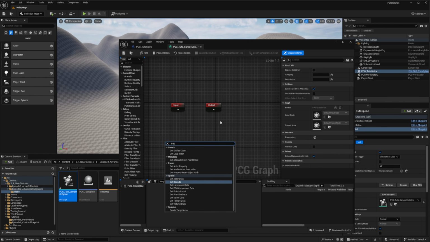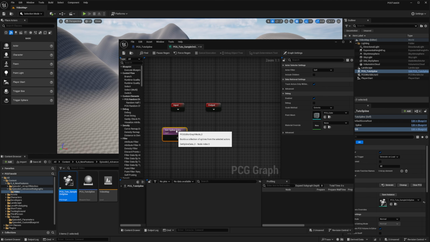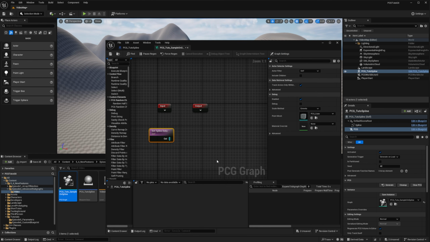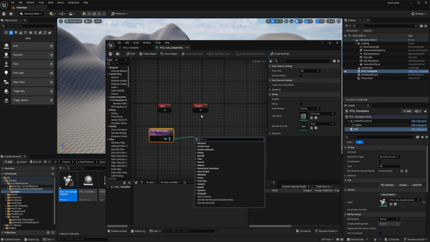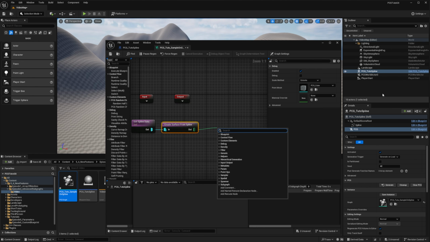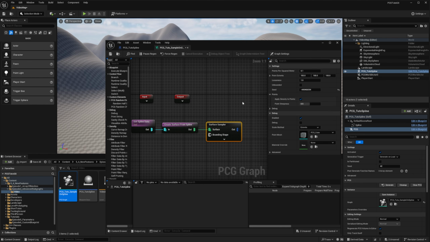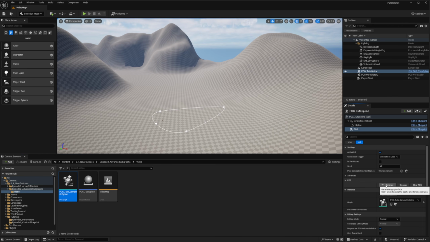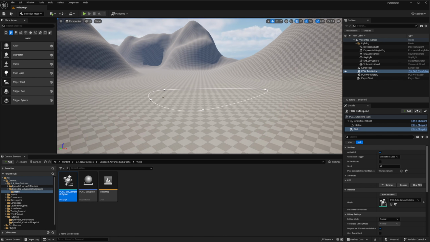And since the spline is on the same actor as the PCG component, we can just get spline data on self. Then we want to sample some points in the interior. There is a new node in 5.4 that creates a surface from a closed loop, Create Surface from Spline. So this allows us to treat the closed spline as a surface, like the landscape. I can then plug it in the surface sampler, like we do with the landscape, and enable the debug. Make sure to generate it, and I have nothing.